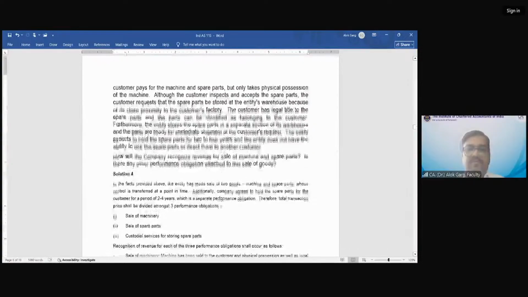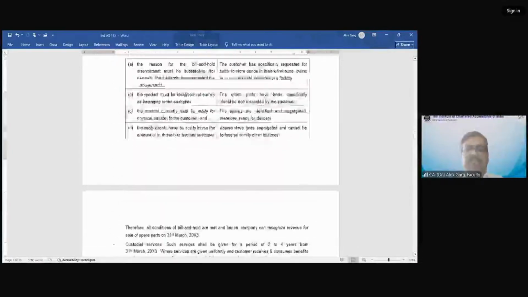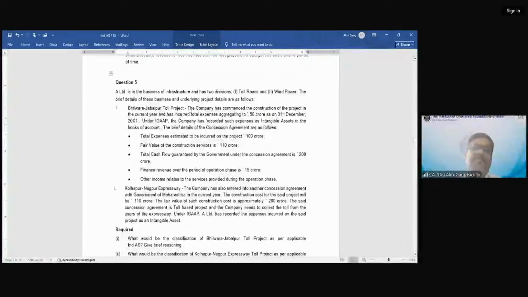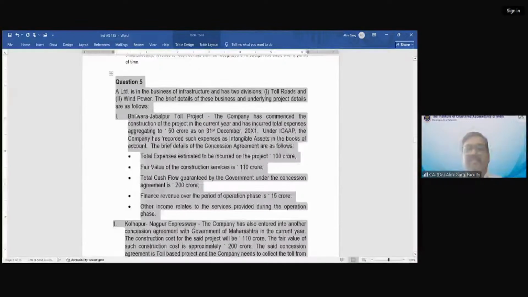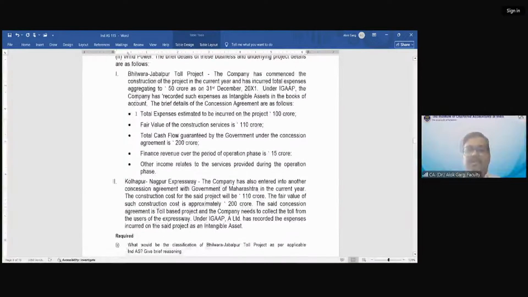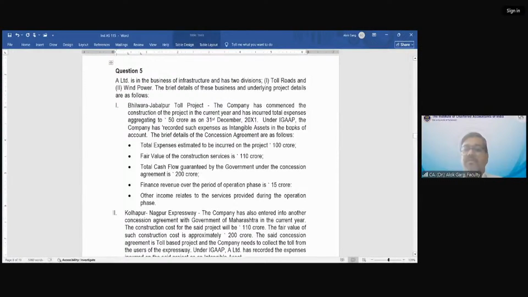So now let's go to a question on service concession arrangement. Question number 5. Very important question from the exam perspective also. Do you understand the meaning of service concession arrangement? Service concession arrangement is an arrangement on public-private partnership.